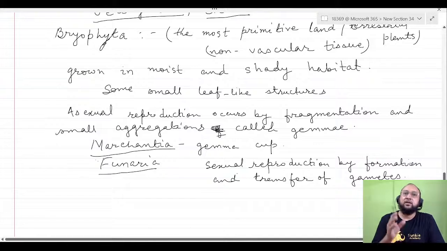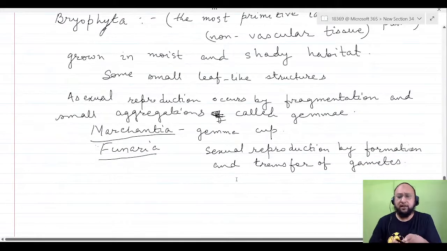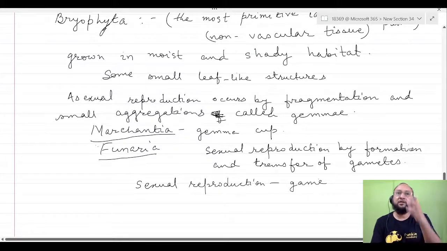Okay, when the fertilization takes place, in the case of the bryophytes, which you study in detail in higher classes, there is alternation, gametophyte. When sexual reproduction takes place, they form the gametophyte. So you remember this point: sexual reproduction gives rise to gametophyte, meaning the product of the individual formed by the sexual reproduction is the gametophyte.